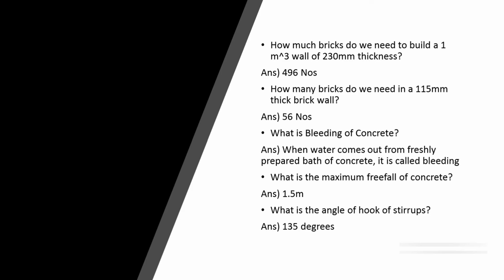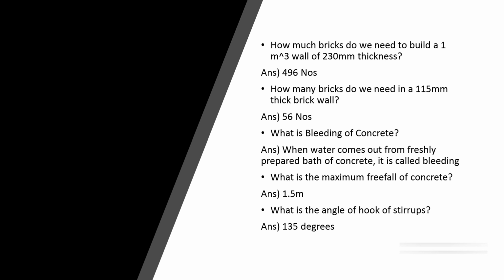How many bricks do we need to fill a 1 cubic meter wall of 230 mm thickness? It's 496 bricks. And if you add the thickness of the mortar, then it's going to decrease a bit, so about 475 or something close. How many bricks do we need in a 150 mm thick brick wall? It's 56. What is the bleeding of concrete? Well, bleeding is when water comes out from freshly prepared batch of concrete. It is called bleeding.